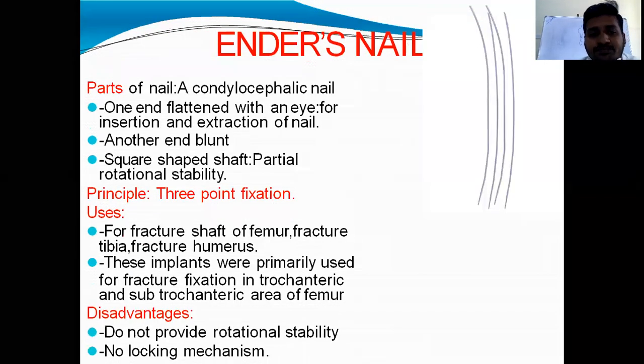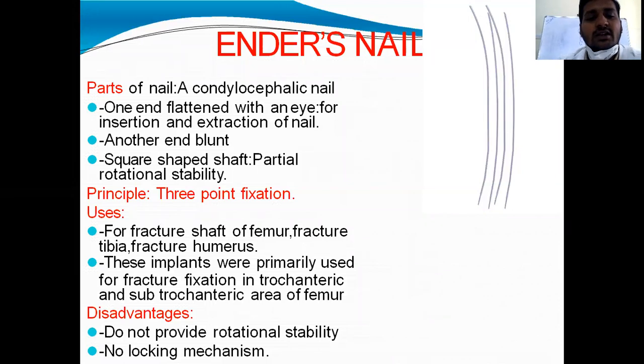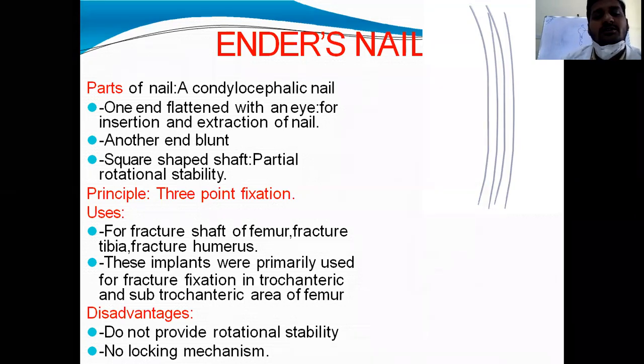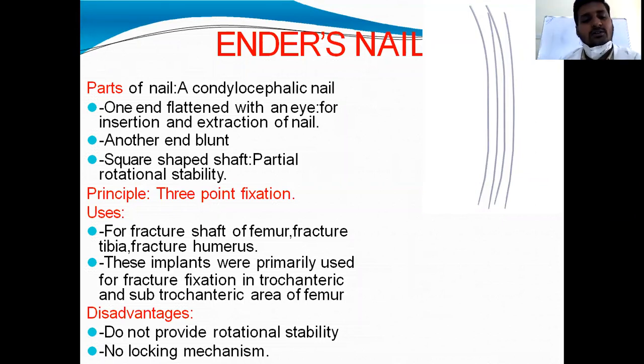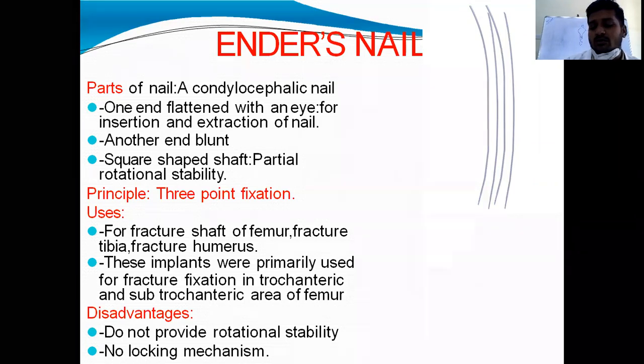This is an Ender's nail. It is a curved nail and condylocephalic nail. One end is flattened with an eye, means with a hole for insertion and extraction of the nail, and another end is blunt and beveled. Square shaped shaft, partial rotational stability, and principally it works on the 3 point fixation. These are used for femur fracture, tibia, humerus, long bone fractures, primarily for fracture fixation in trochanteric and subtrochanteric fractures of the femur, comminuted fractures. Disadvantages: these do not provide rotational stability and no locking mechanism.